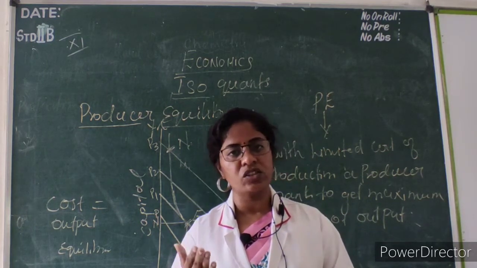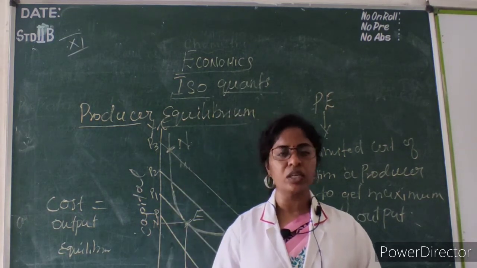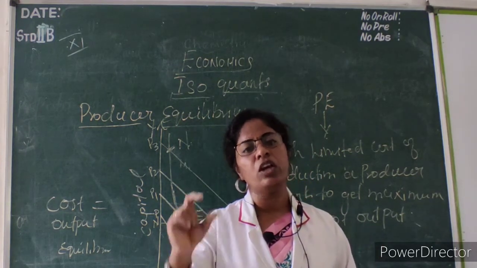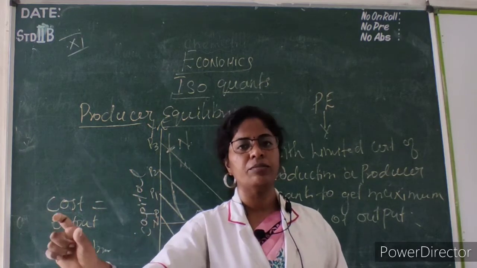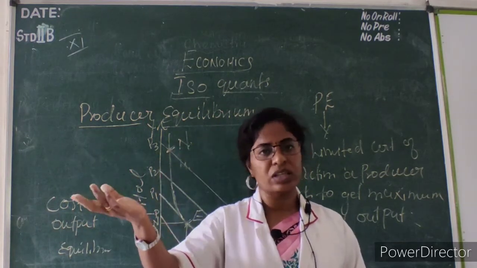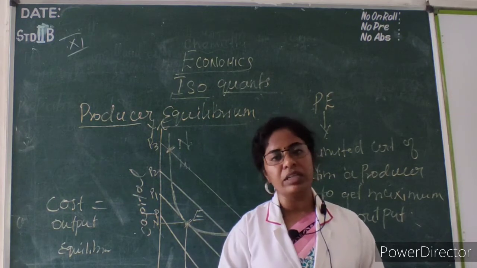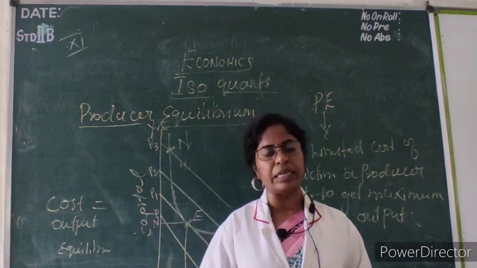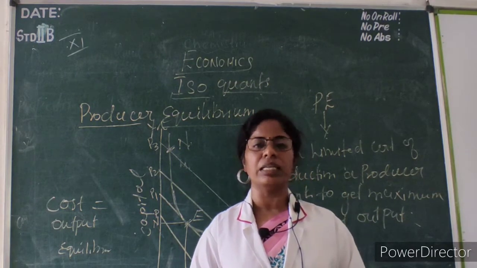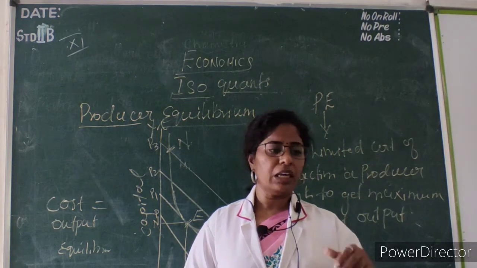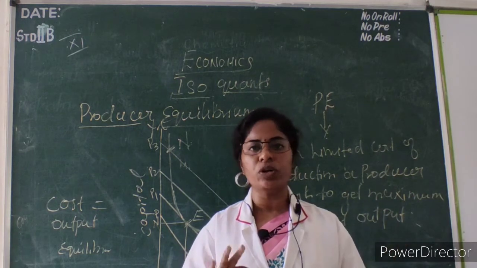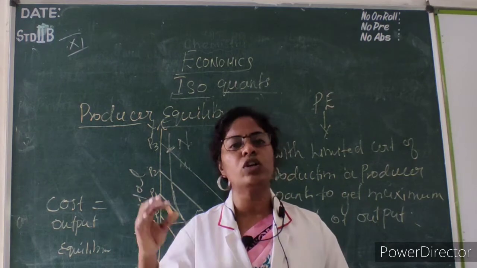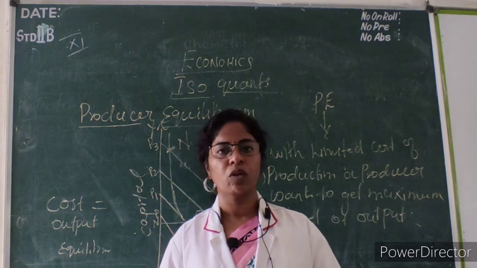Okay. Of these three stages, the Cobb-Douglas production function explains the constant returns to scale. Actually, we don't have increasing returns to scale and we don't have diminishing returns to scale. We have constant returns to scale only. Why? What is the reason? Whatever amount of input we use, the same amount of output only we will get.